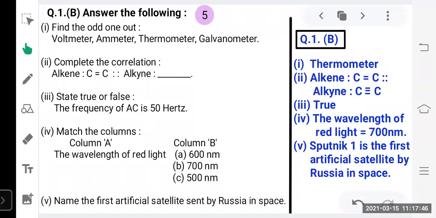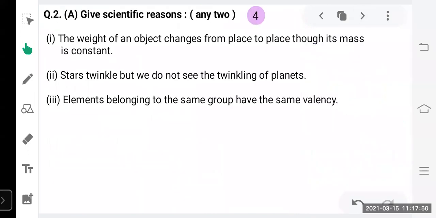Okay. After that, when you are going to start question number 2, start from a new page. So question number 2 also has 2 sections, question number 2A and question number 2B. So question number 2A is give scientific reasons and 3 questions will be asked to you, and out of these 3 you have to do only 2 questions. Any 2 questions, you have to decide by yourself which one you want to attempt, and accordingly you answer it.